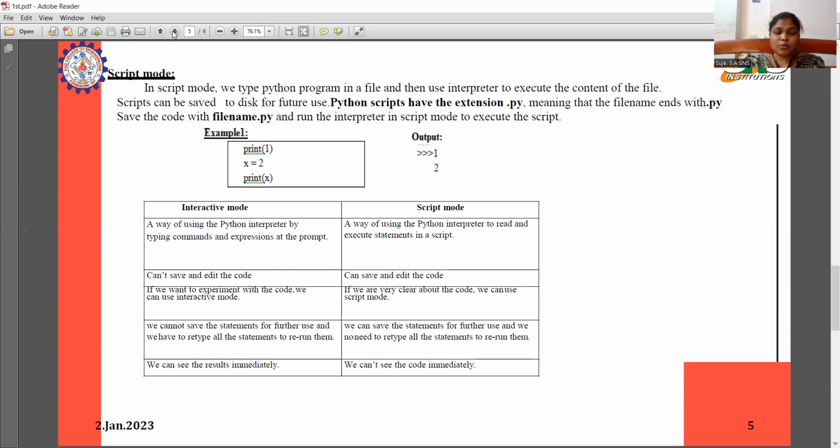And here are the differences between interactive mode and script mode. We can save and edit the code in script mode. If we want to experiment with the code, we can use interactive mode. If you are very clear about the code, we can use script mode. In interactive mode, we cannot save the statements for further use, and we have to retype all the statements to rerun them. In script mode, we can save the statements for further use, and we need not retype all the statements to rerun them. In interactive mode, we can see the result immediately. In script mode, we can't see the result immediately.